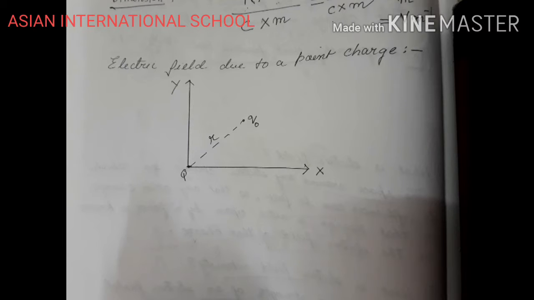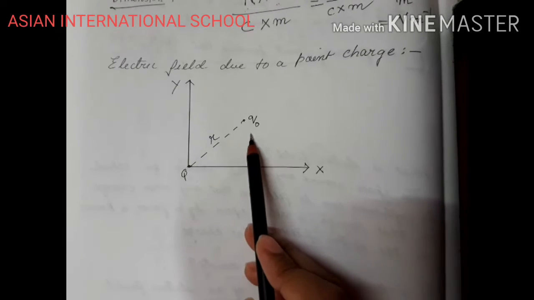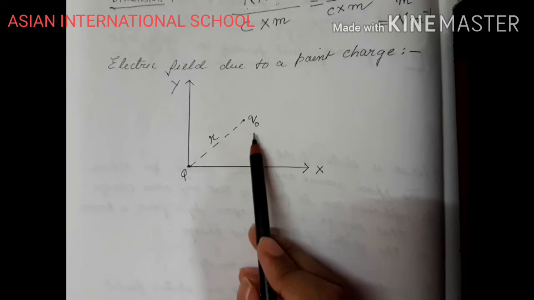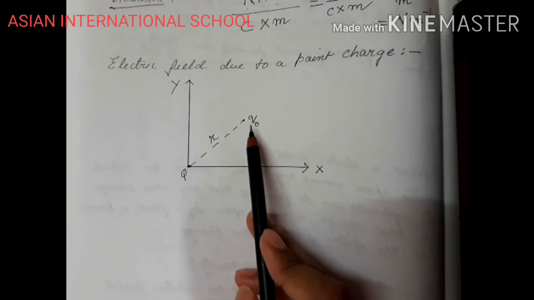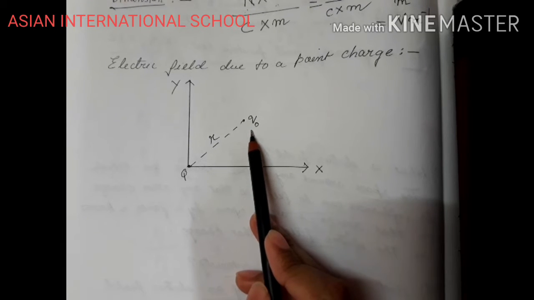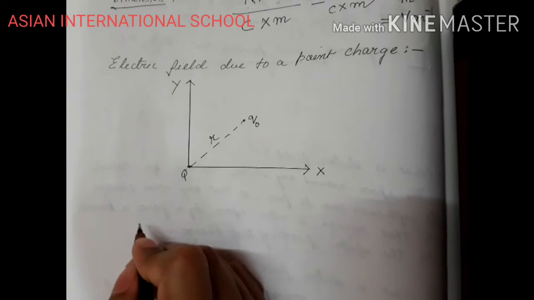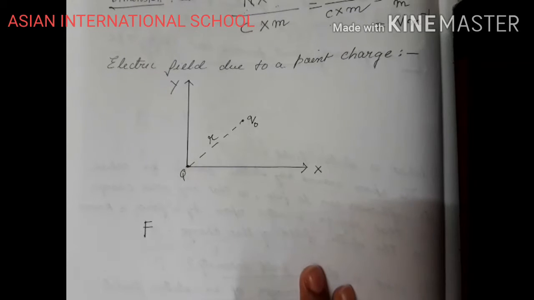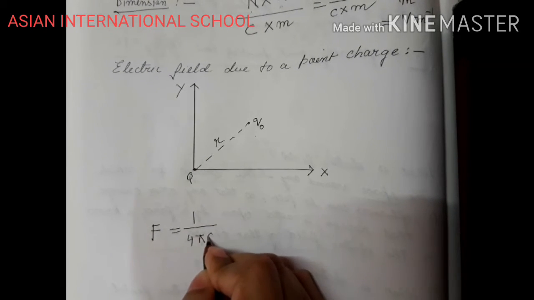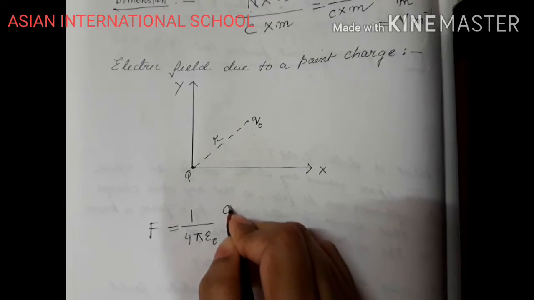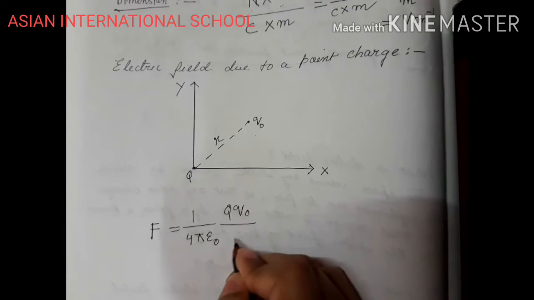Now according to Coulomb's law, I know that this test charge will experience a force because of this source charge. Now test charge is of very small magnitude, hence negligible force applied on Q, hence negligible electric field. So the force which is experienced by Q naught due to Q is F, which equals 1 by 4 pi epsilon naught, according to Coulomb's law, Q Q naught by r square.